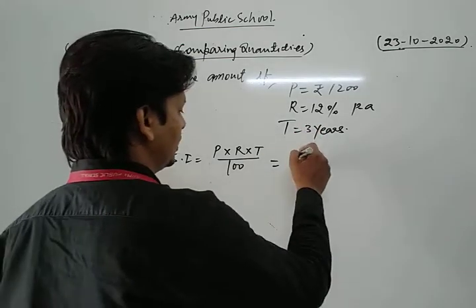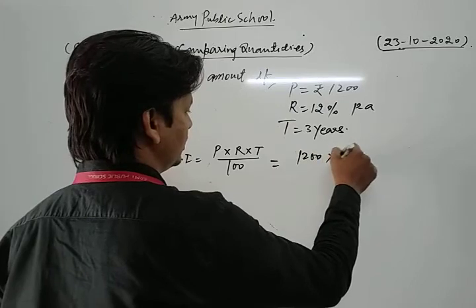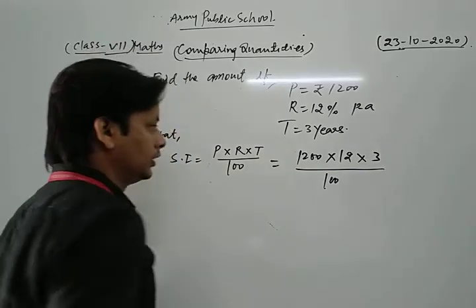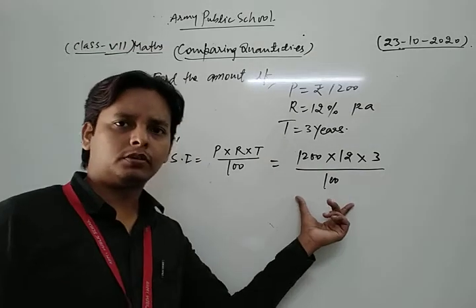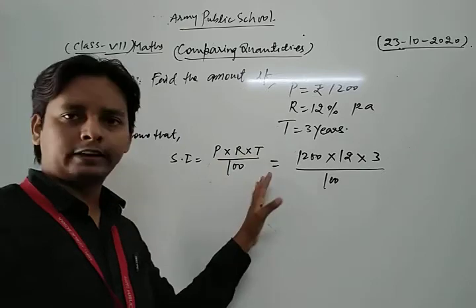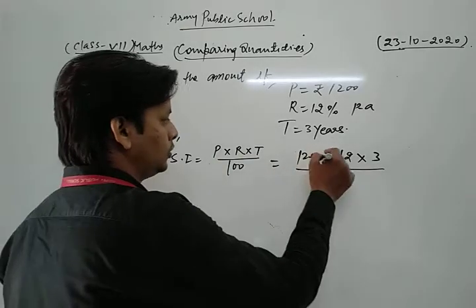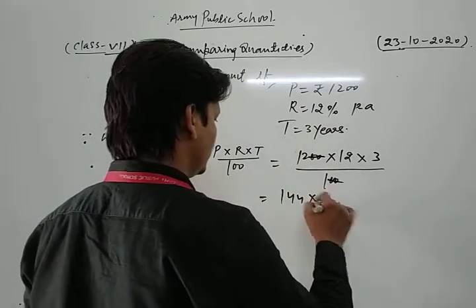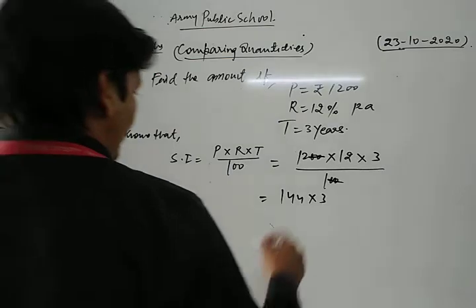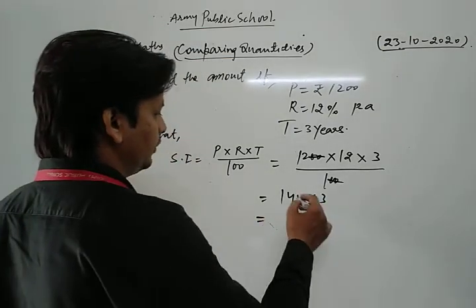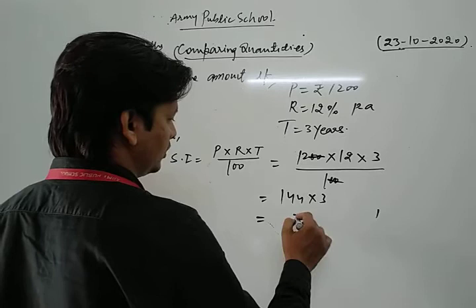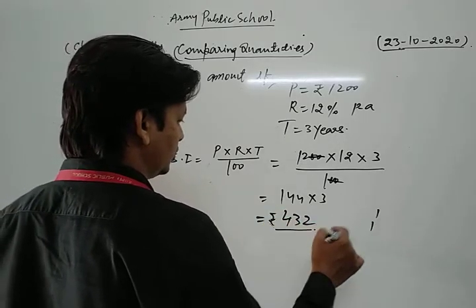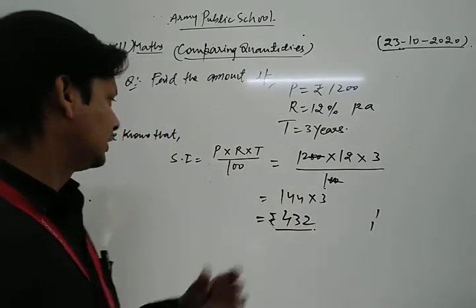Thus we get principal 1200, rate 12%, and time 3 years, upon 100. So this is the formula for simple interest. Now we put all the values in that formula and simplify it. Here 100 and 100 cancel each other, so we get 144 into 3, which is 432 rupees. Dear students, this is the simple interest.